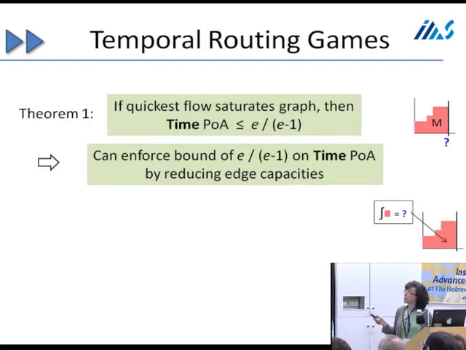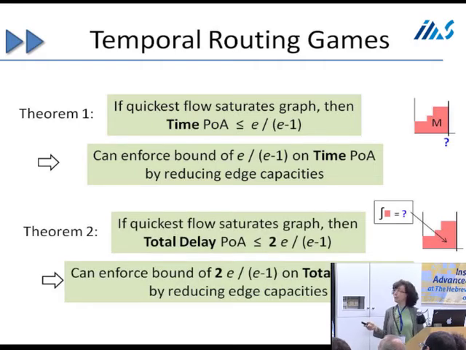That's our first result. And then we also look at the total delay price of anarchy, and we show that if again, by the same construction, reducing the capacities in the same way, we can show that the total delay price of anarchy is at most 2 over e minus 1. Okay, so this we don't know to be tight. In fact, we believe the right answer for the total delay price of anarchy matches the top, but we haven't been able to show it.